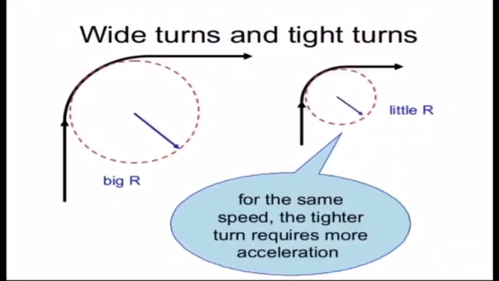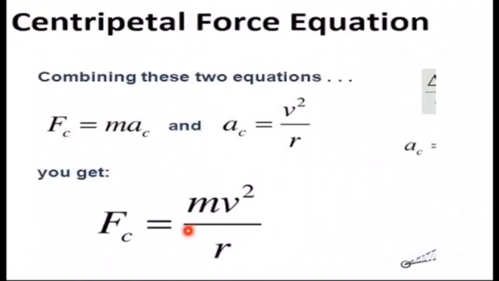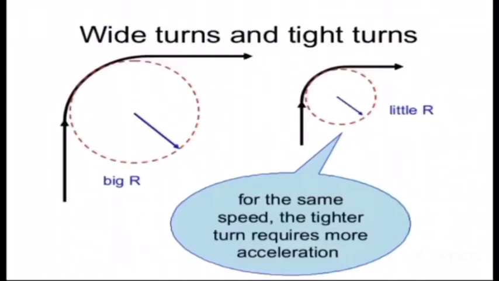Now, we have seen from the equation that the radius of the circle is inversely proportional to the centripetal force. It means if the r is smaller, then centripetal force will be greater, and if the r is greater, then the centripetal force will be smaller, which can be shown from the diagram. You can see that here.